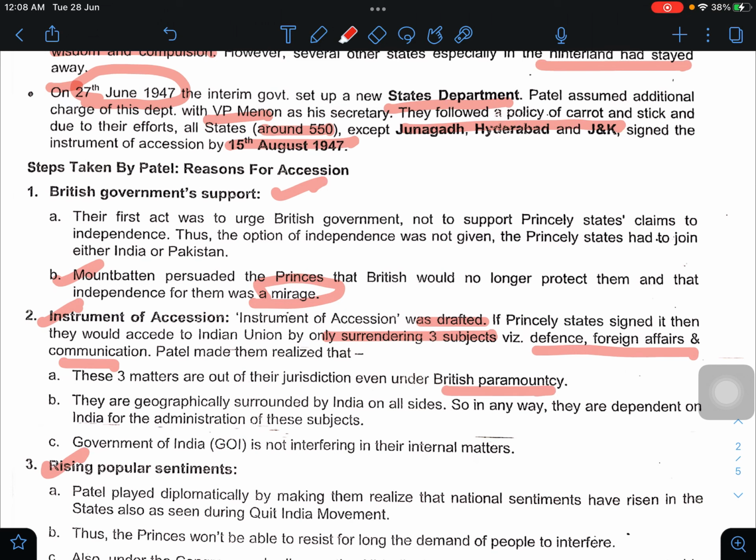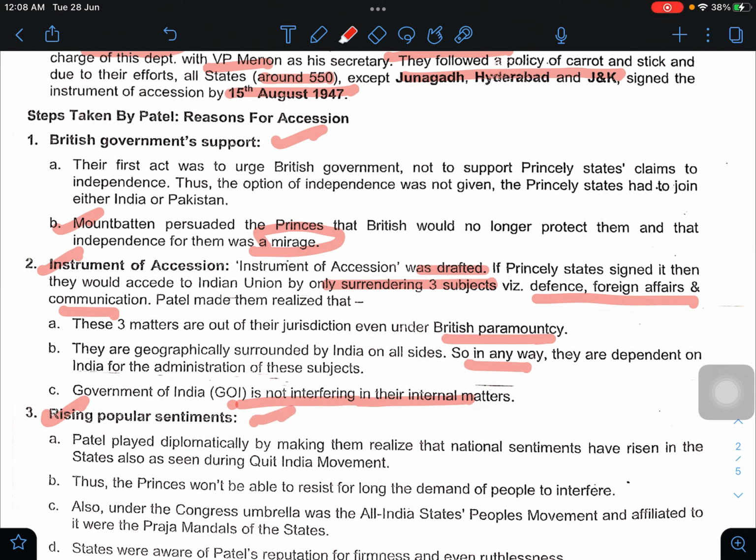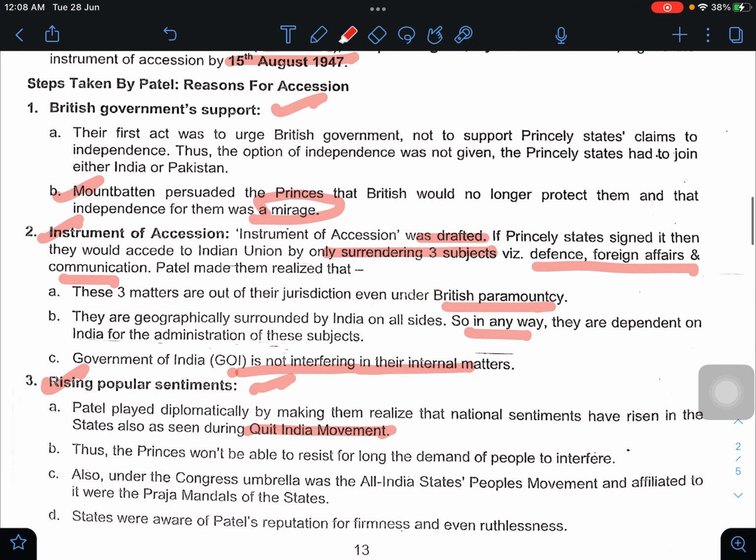They are geographically surrounded by India on all sides, so in any way they are dependent on India for administration of these subjects. The Government of India is not interfering in their internal matters. Now, rising popular sentiments. Patel played diplomatically by making them realize that national sentiments had risen in the states, as also seen during the Quit India movement. So it was a kind of smart play. Thus, princes wouldn't be able to resist for long the demand of the people to interfere.